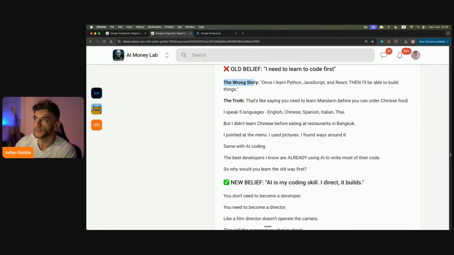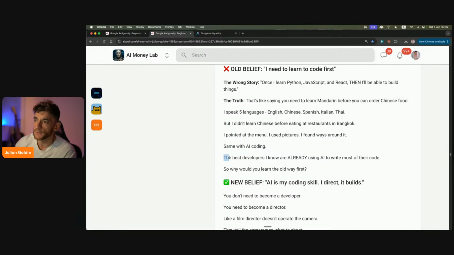And the wrong story that some people tell themselves is like, once I learn Python, JavaScript, React, then I'll be able to build things. But the truth is, that's like saying you need to learn Mandarin before you can order Chinese food, right? I speak 5 languages, but I didn't learn Chinese before eating at restaurants, right? I pointed at the menu, used pictures, found ways to use it. It's the same with AI coding, right?